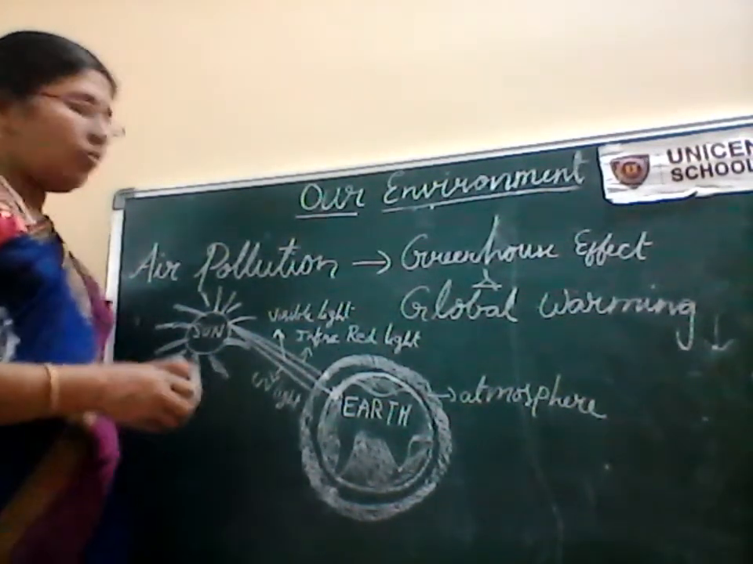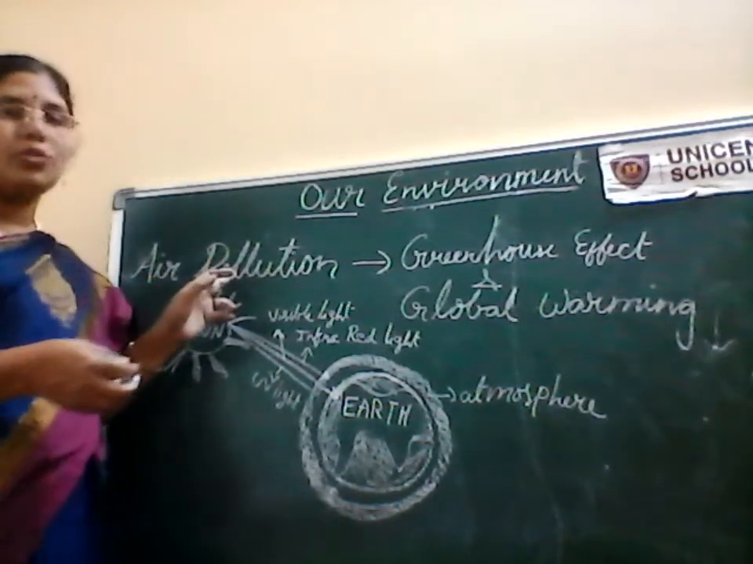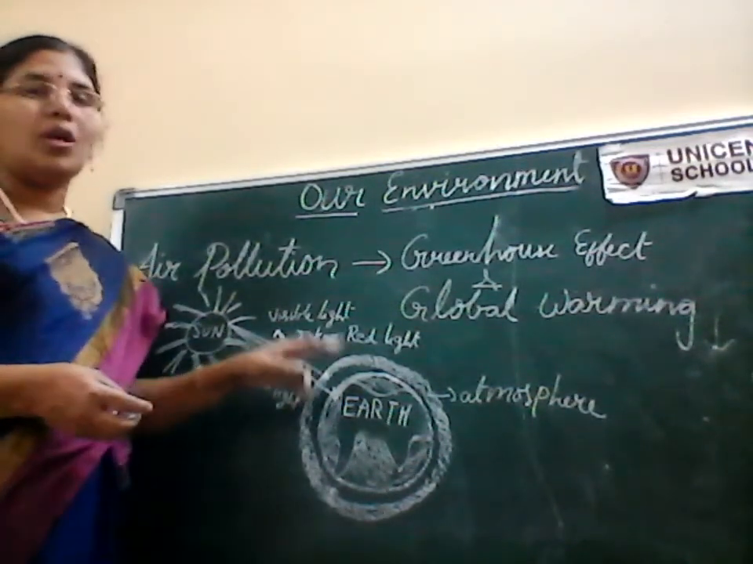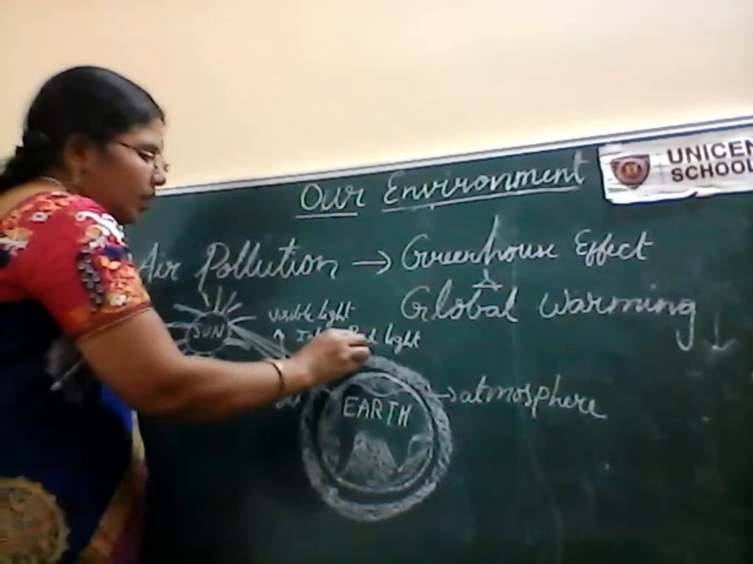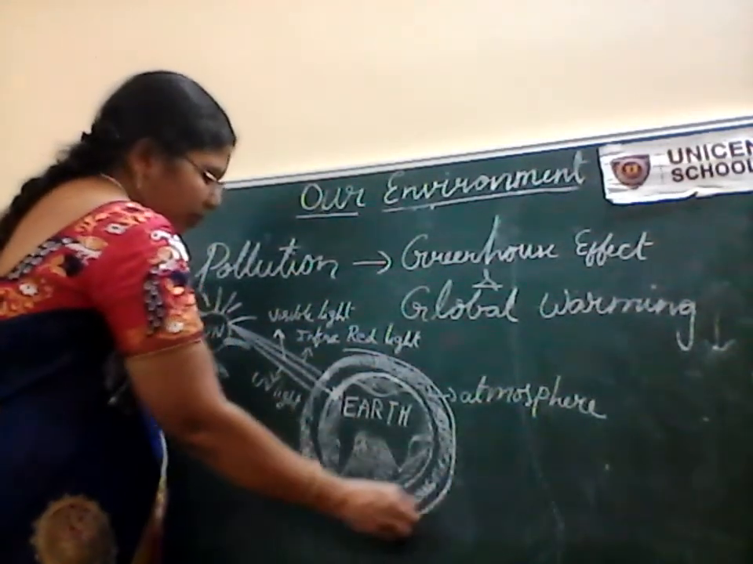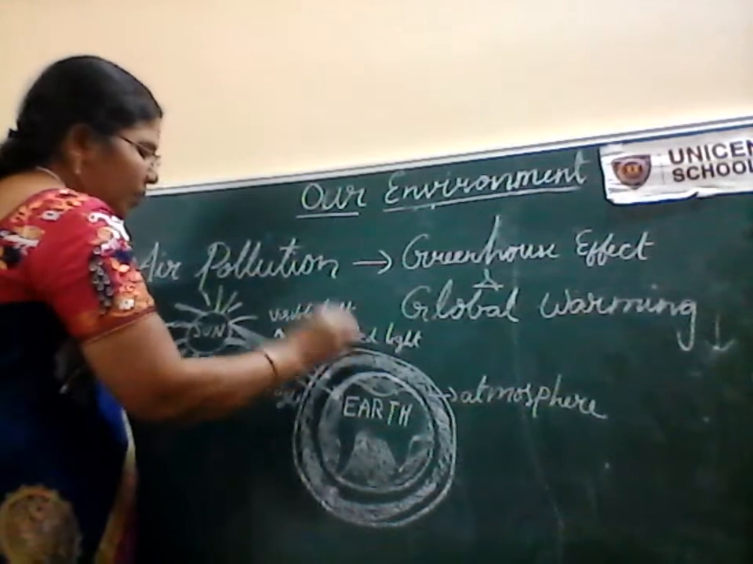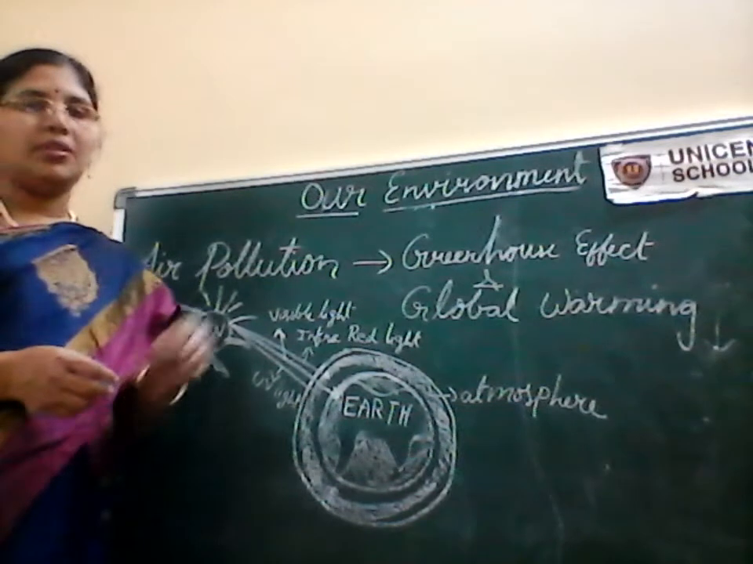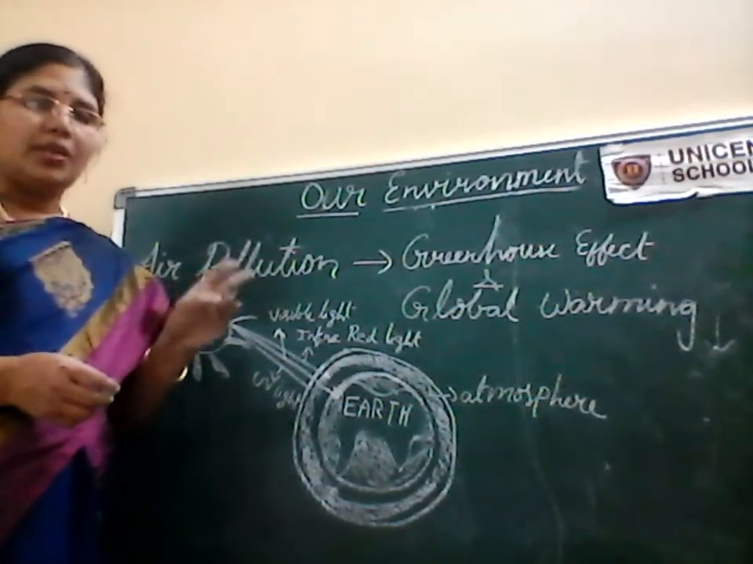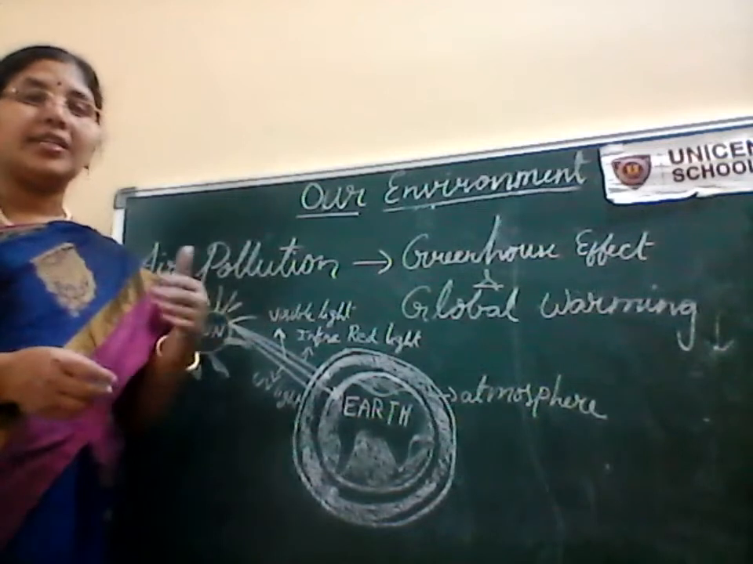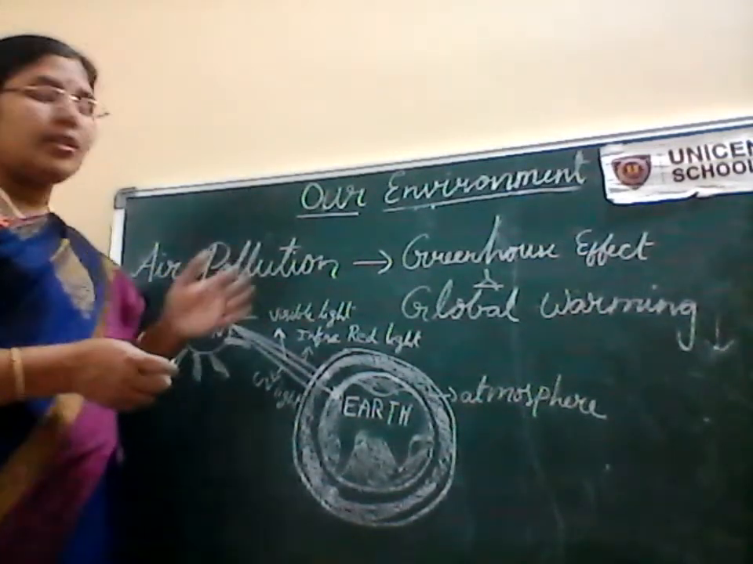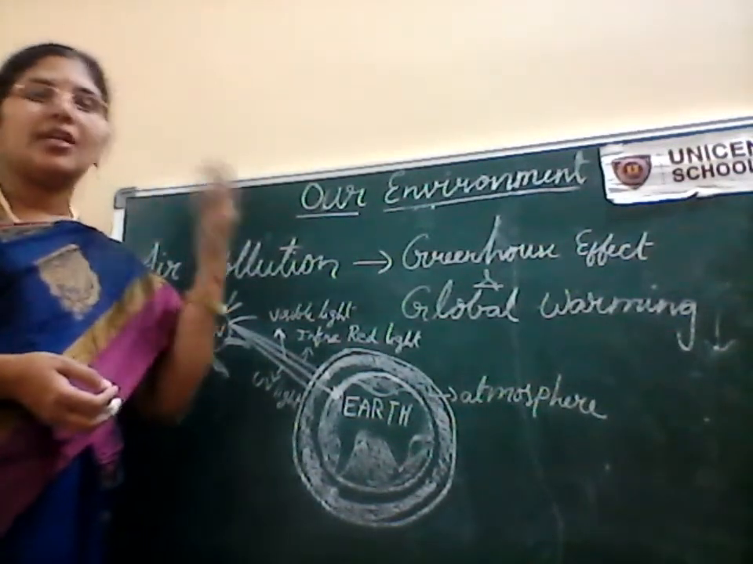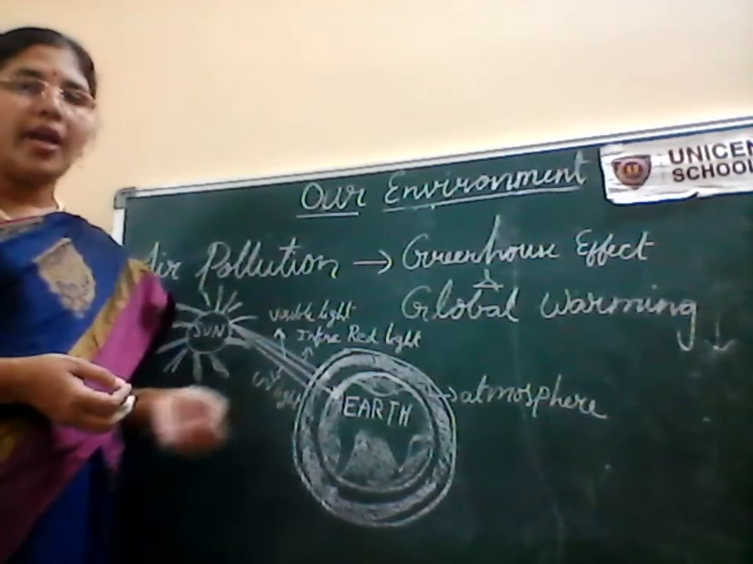And nowadays, because of air pollution, greenhouse gases are becoming more and more in the atmosphere and forming a separate layer around the atmosphere. What are these greenhouse gases? Carbon dioxide, methane, sulfur dioxide, carbon monoxide. These are all greenhouse gases. To a little extent they are beneficial, but they are exceeding their limit and causing harm to the environment.